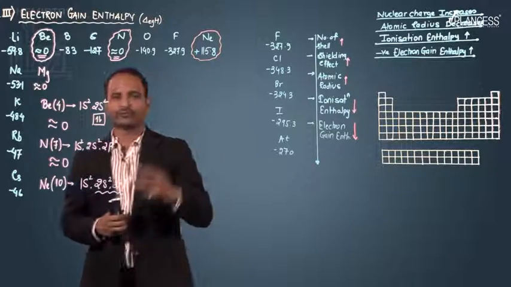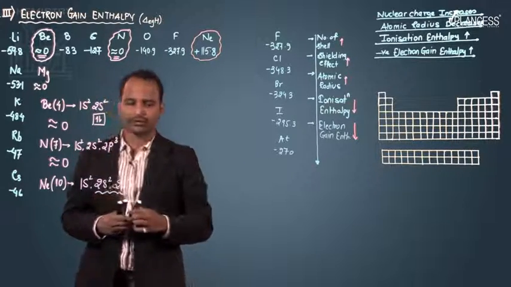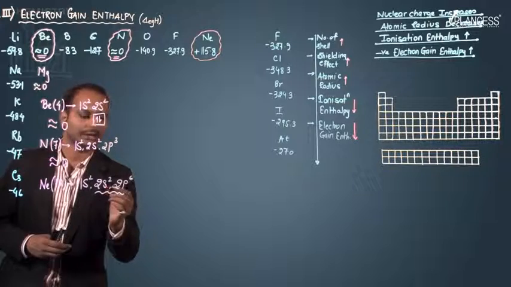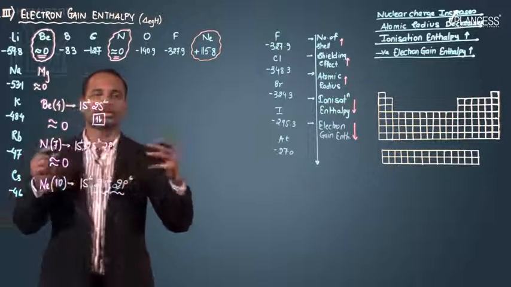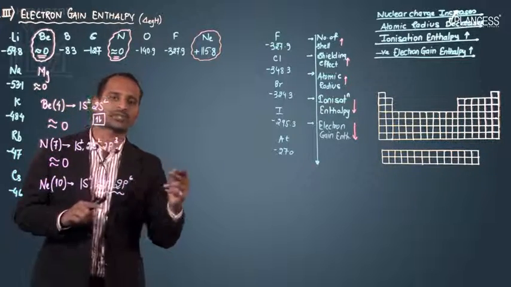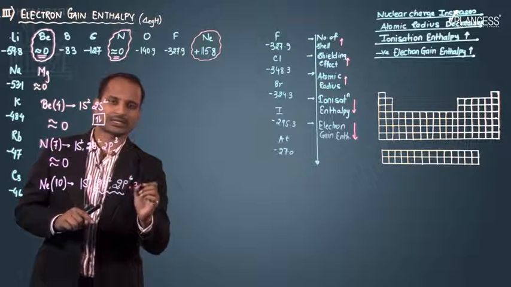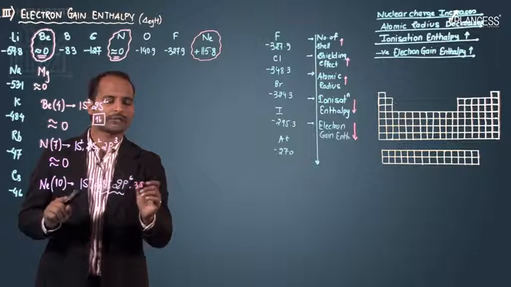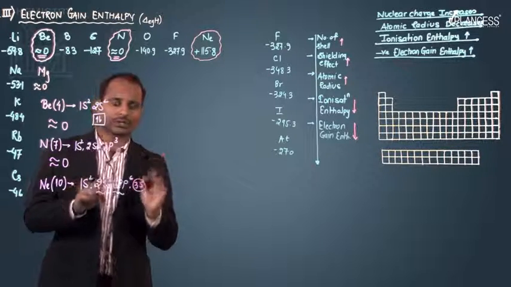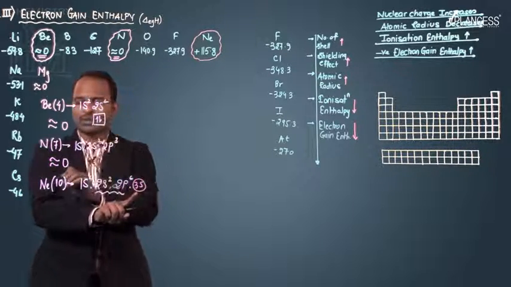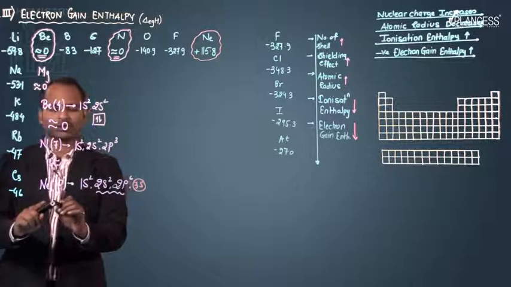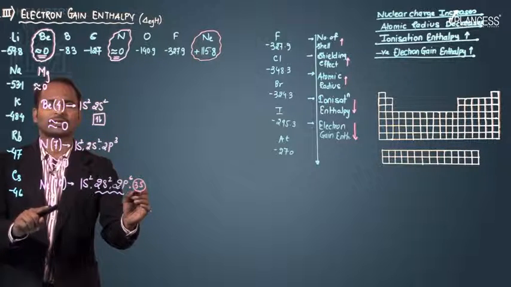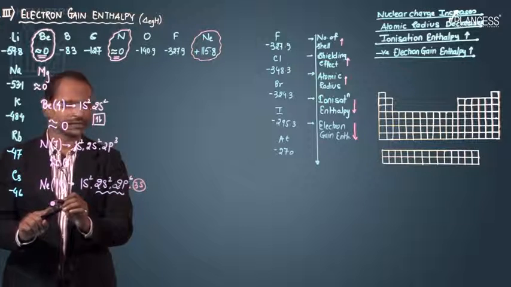But suppose you are forcing a neon atom to gain an electron. Then the electron which enters the neon has to make a new shell, because after 2p, the next shell that comes is 3s, that is the third shell. So the electron which is forced inside the neon atom has to make a new shell. And since the new shell is formed, the nucleus of neon doesn't interact with the electron which is coming, because it is in the new shell.